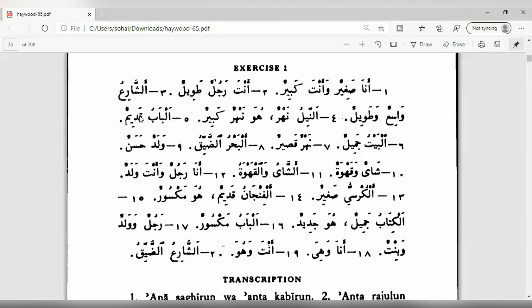Al-babu qadimun. The door is old. Al-baytu jamilun. Al-bayt means the house. Jamilun means beautiful. Nahrun kasirun. If you notice here, this is not a full sentence. Both are indefinite. So there is no subject here because subject has to be definite. So the relationship between these two is that Kasir is the adjective of Nahrun. It means a short river.